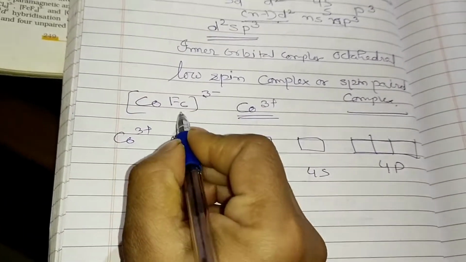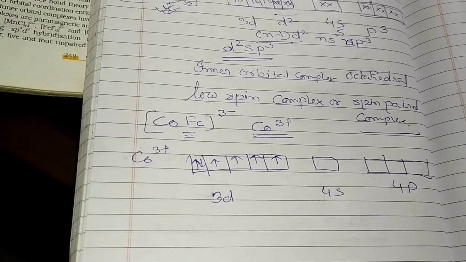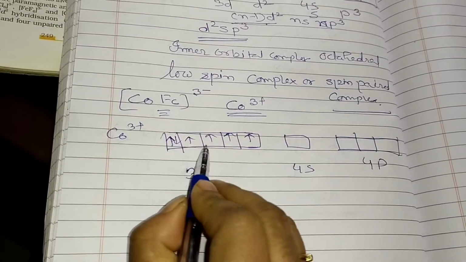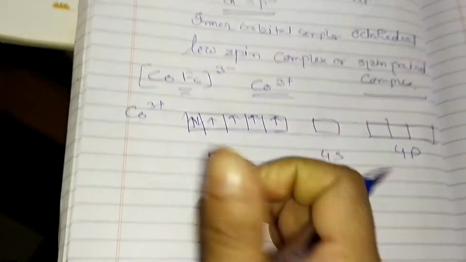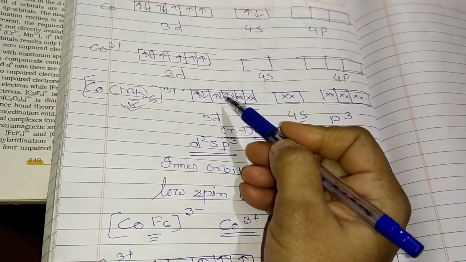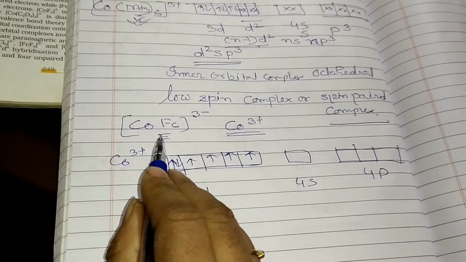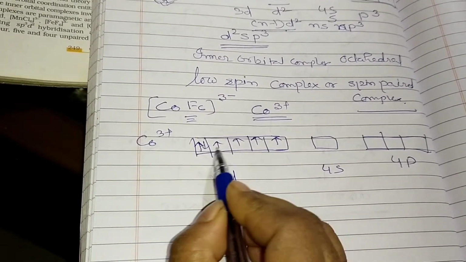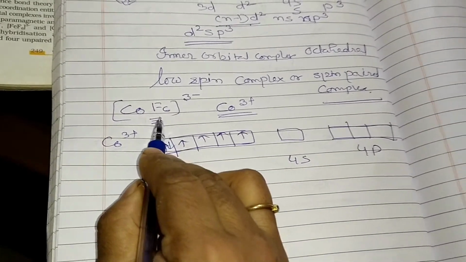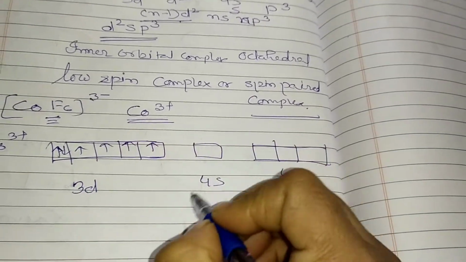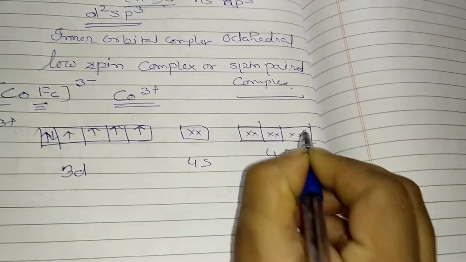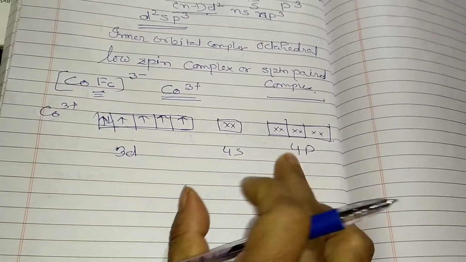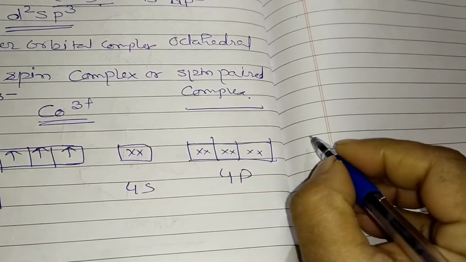Now F is the weak ligand. Fluorine is a weak ligand, so it is not forcing or pressuring these electrons to pair up, so they remain unpaired. That is the difference. NH3 can make them pair up because it is a strong ligand, whereas this is a weak ligand, that's why they cannot make the unpaired electrons pair up. So this F6, how will it be adjusting? Now this F6 donates its paired electrons, here 1s and here p3, so p3 and s, how many are there? Total 4. So 2 more we have to adjust here.